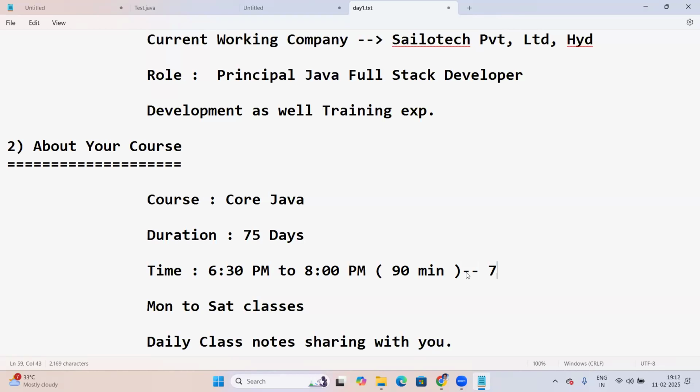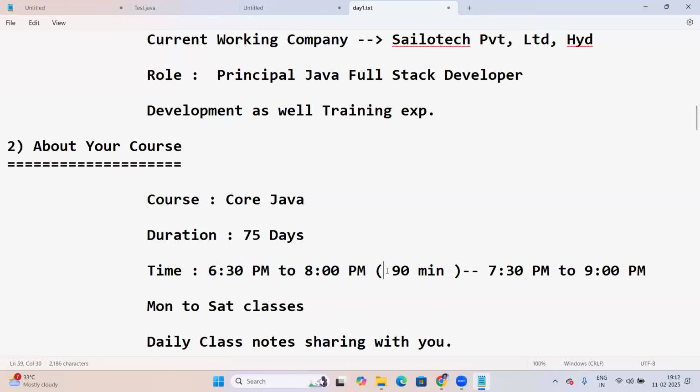So next week we are planning to start at 7:30 p.m., 7:30 to 9 p.m. Yes, your session next week will be 7:30 to 9 p.m. So it's a 1.5-hour class, a 90-minute session. This week only, it is 6:30 to 8 p.m.